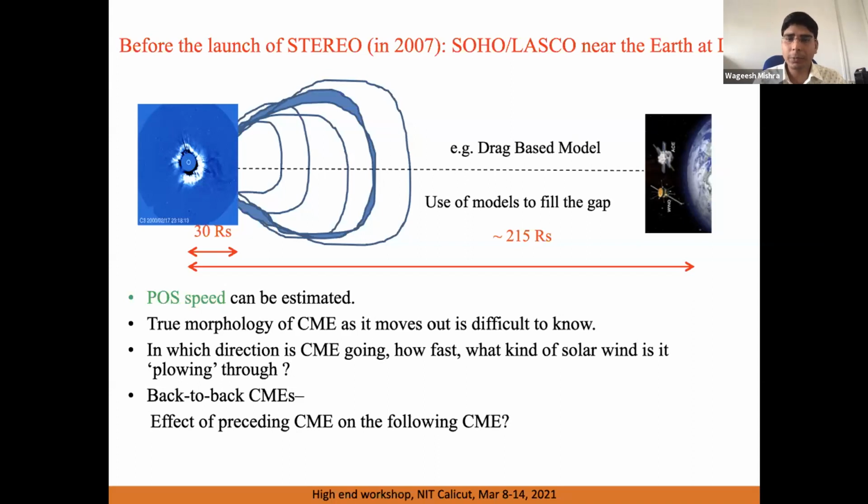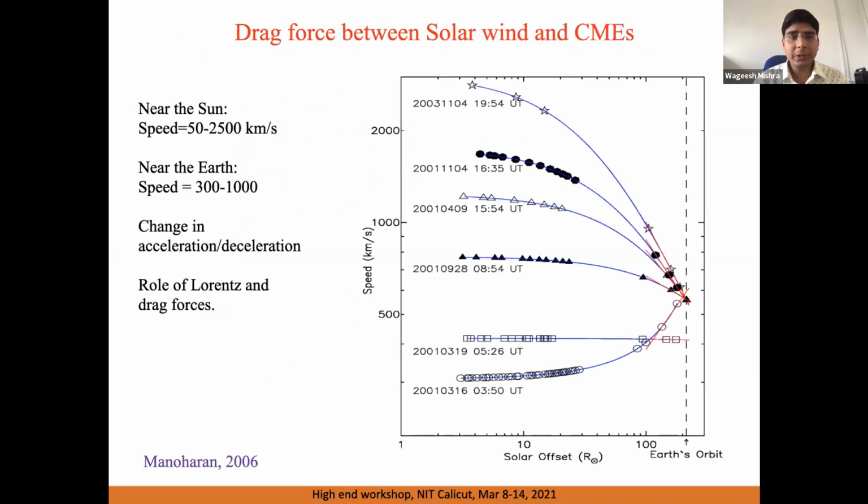To fill this large gap, people tried to use models like the drag-based model or some magnetohydrodynamic model, and therefore it was difficult to observe. The actual observation of how the CME is moving between the sun and Earth was missing. Then from remote observations, like OT radio telescope observations, it has also been studied that CME kinematics change over its journey. When a CME is launched from the sun, it has one speed, and when it arrives at the Earth, it has a different speed. So certainly there are forces acting on the CME, and one needs to identify the forces, whether it is Lorentz force or drag force, and which are dominant at what distance should be studied properly.